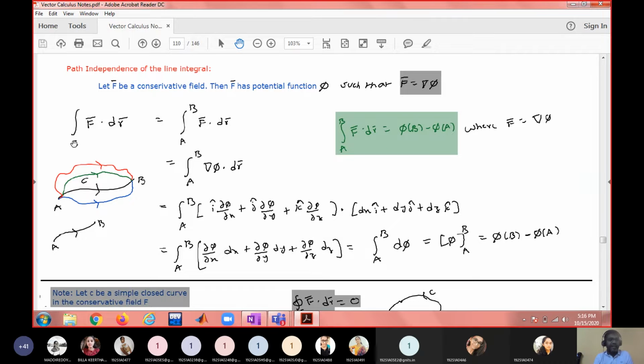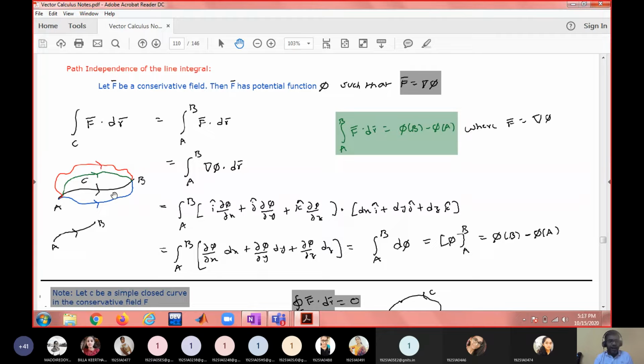Therefore, the line integral of F bar dot dr bar equals phi of b minus phi of a, irrespective of the path joining a to b. So there is no involvement of the path. It is always depending on the endpoints. So when you have a field like this, if it is a conservative field, it doesn't matter whether you take this path or this path or this path or this path.